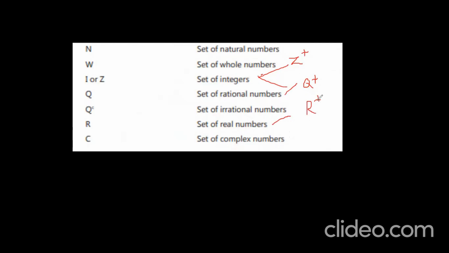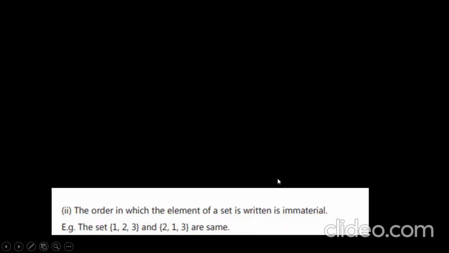Like this we have different types of sets: natural numbers, whole numbers, integers, rational numbers, irrational numbers, real numbers, and the final one is complex numbers. Okay, what are those? Complex numbers, right?